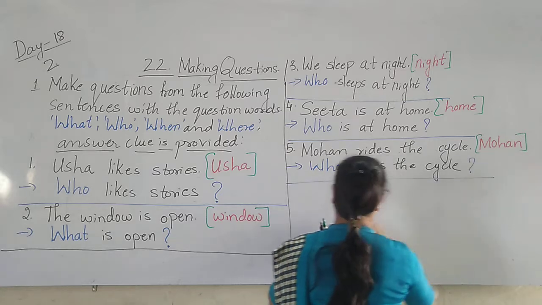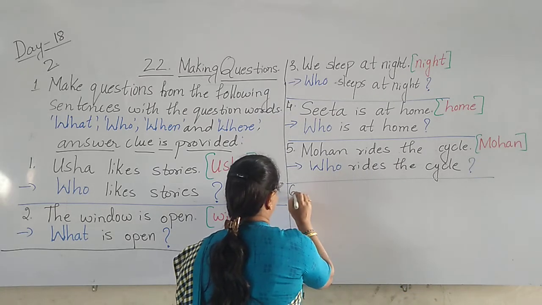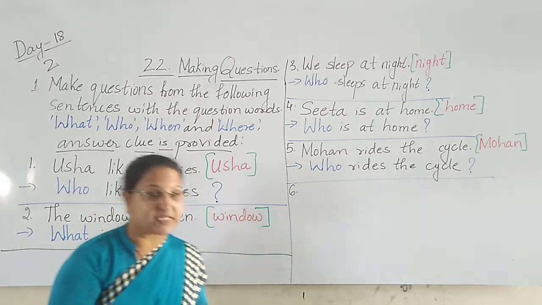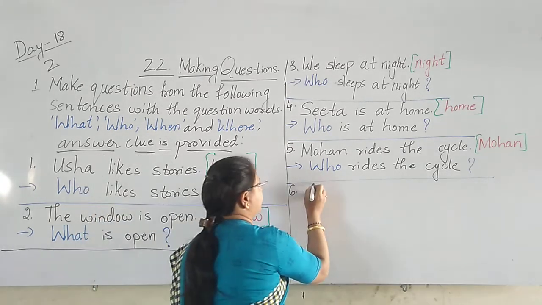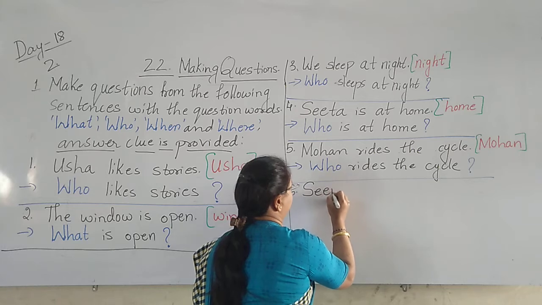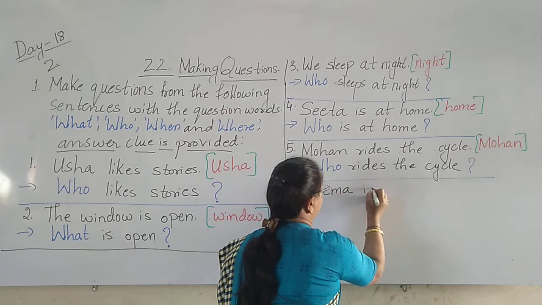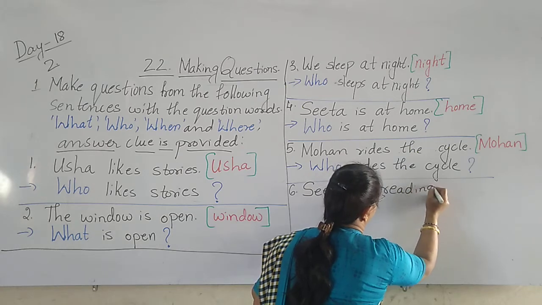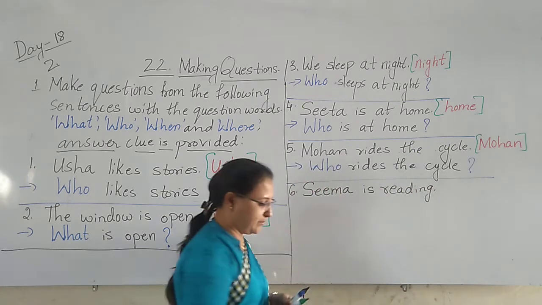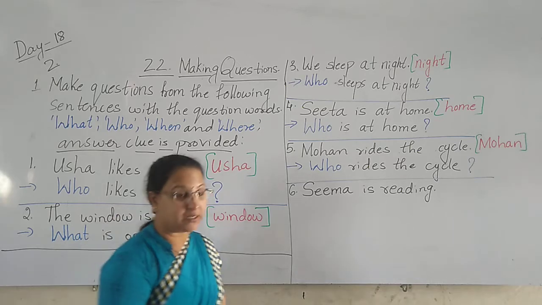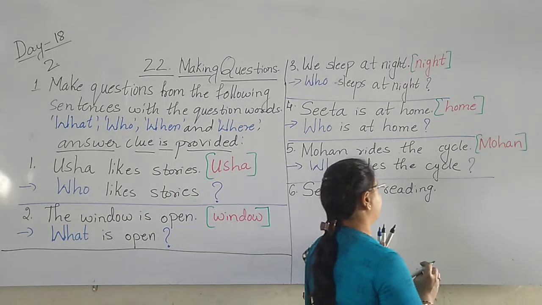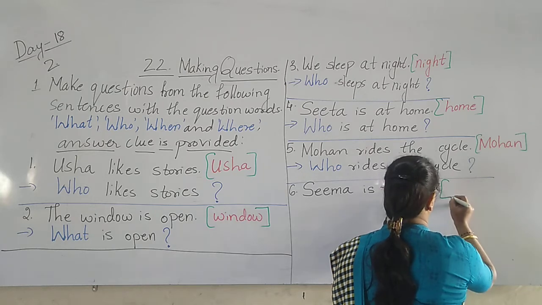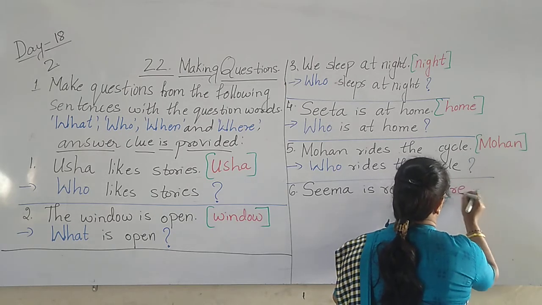Completed. Next. 6. Seema is reading. What is the answer here? Seema. Sentence. Name of the girl. Yes, capital. Seema is reading. It is the sentence. In bracket, they have given reading. What the girl is doing here? She is reading.